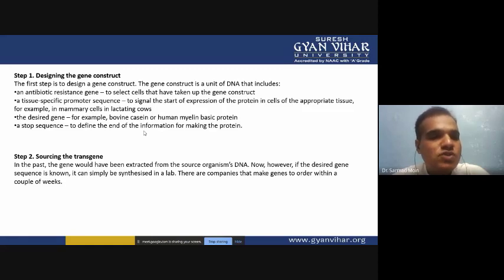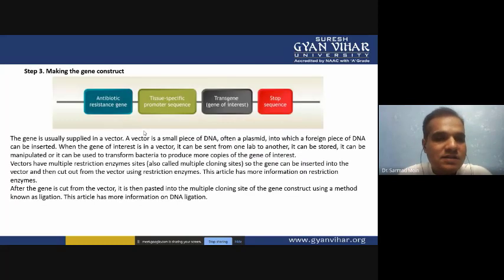A tissue specific promoter sequence we are also adding here in the photograph. You can see your gene of interest is there, and before the gene of interest you have to put the tissue specific promoter, and this tissue specific promoter can make the gene express in a particular tissue only.